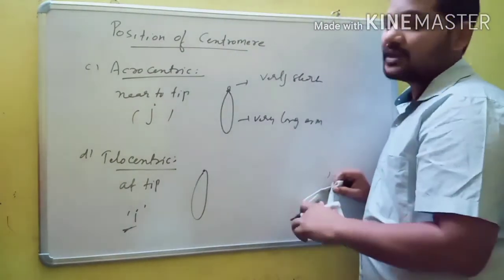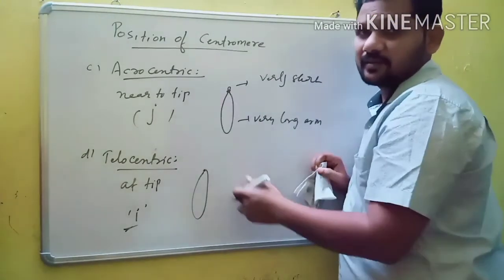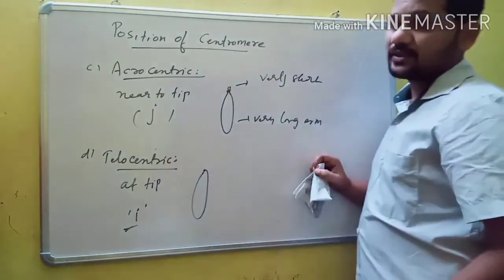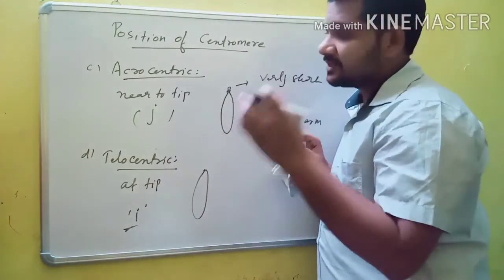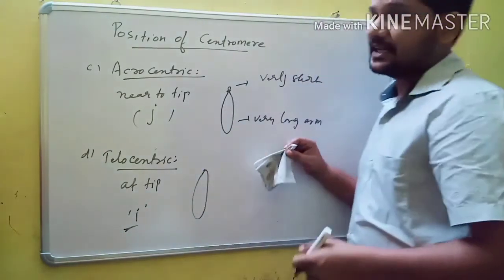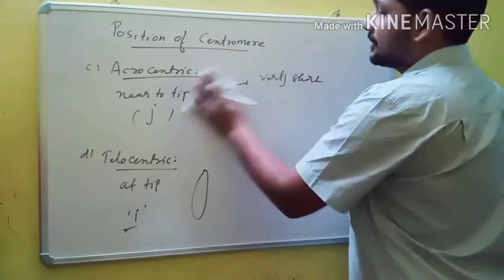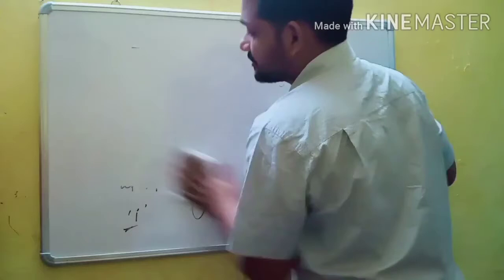So unequal arms are present only in submetacentric and acrocentric. Equal arms are present in metacentric and telocentric. In metacentric, the shape of the chromosome is V. In submetacentric, L shape. Acrocentric, J shape. Telocentric is I shape. So these are the different types of chromosomes based on the position of the centromere.